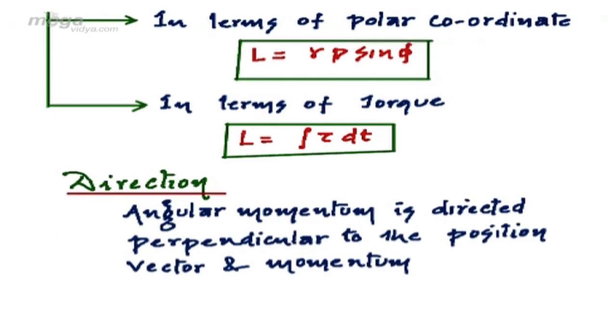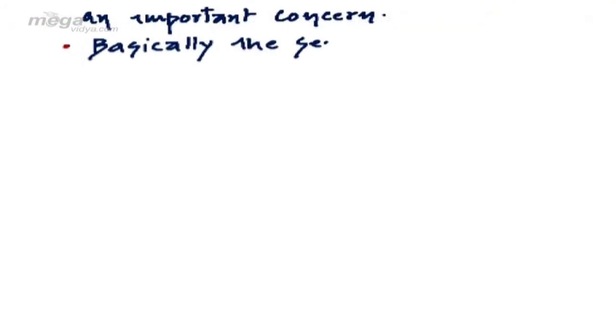Now, since angular momentum is defined as the cross product of position vector and momentum, thus it is directed perpendicular to the position vector as well as momentum. But since the actual direction is of no concern, we are mainly concerned about the sense of rotation. Basically, the sense of rotation.